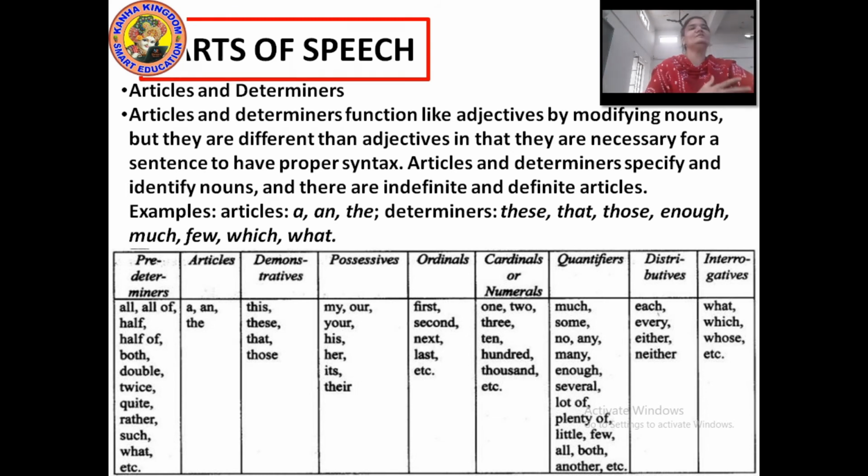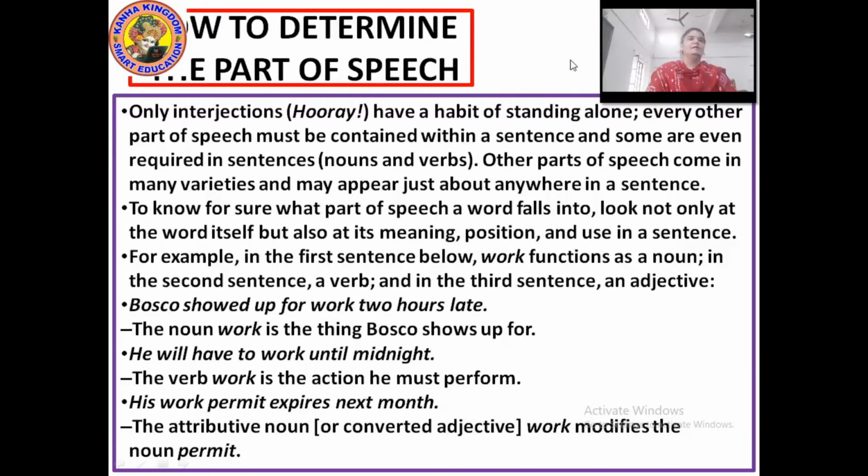And let's see how to determine the part of speech. And then we will see some exercises. How to determine the part of speech? Only an interjection, like hooray, has a habit of standing alone. Every other part of speech must be contained within a sentence, like, alas, his father died. Alas does not stand alone. Interjections do not always stand on their own. Okay. Hooray, yes, it stands alone.